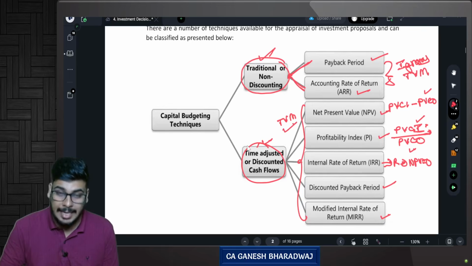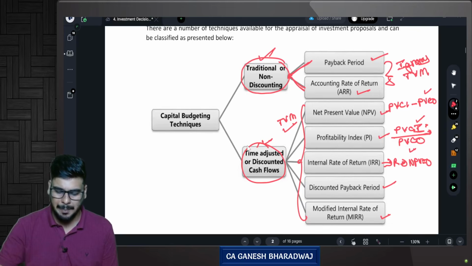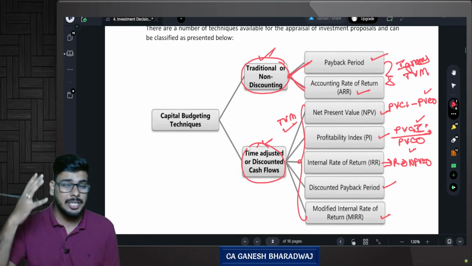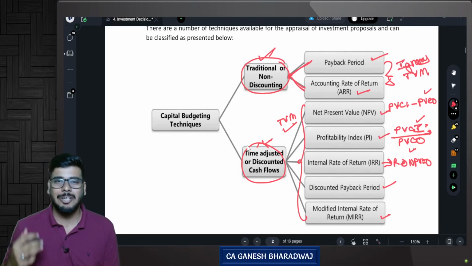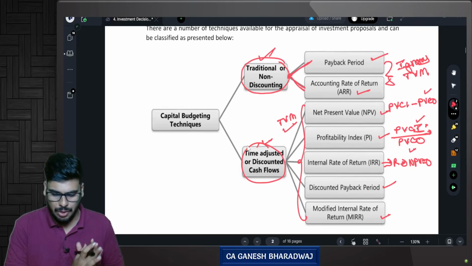Why? Because the time value of money concept is considered here. Only in the traditional approach, that is the payback period and accounting rate of return, generally you don't consider the time value of money concept. So basically they are not that great approaches. Are you clear with this, sir?